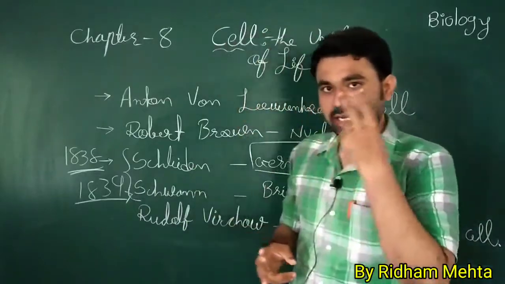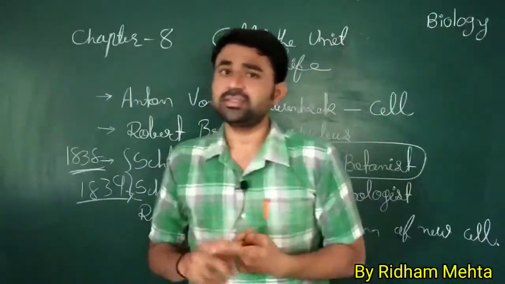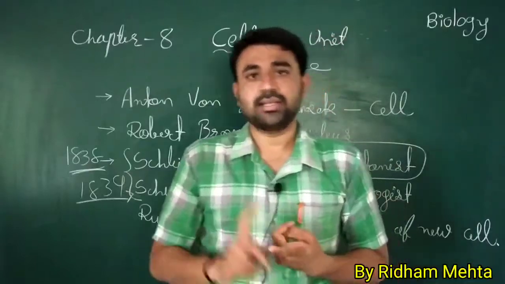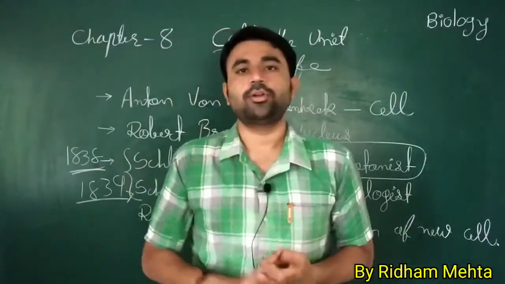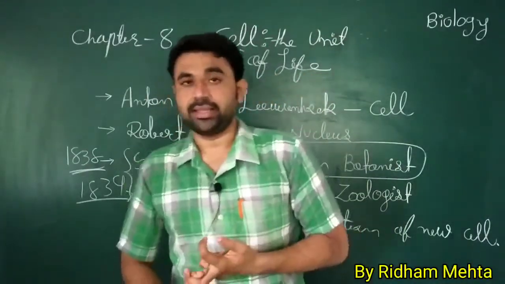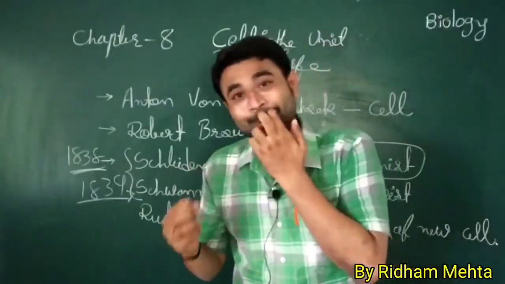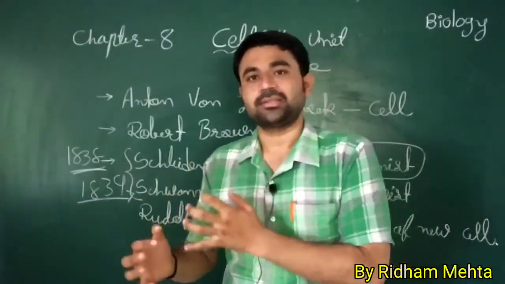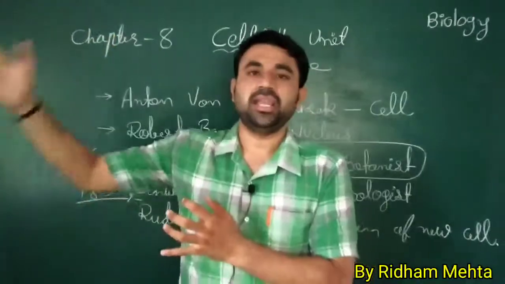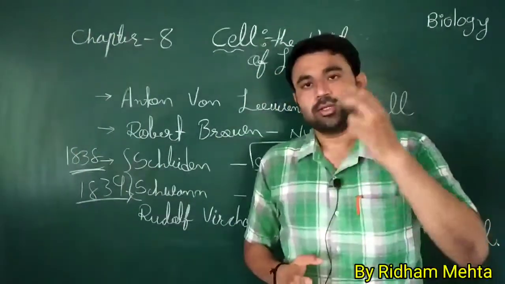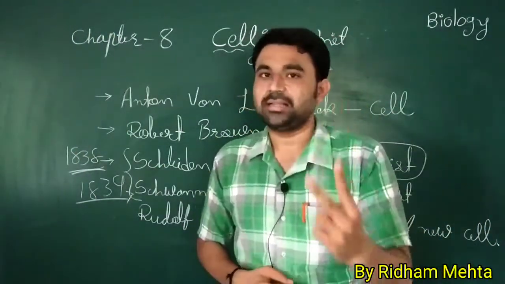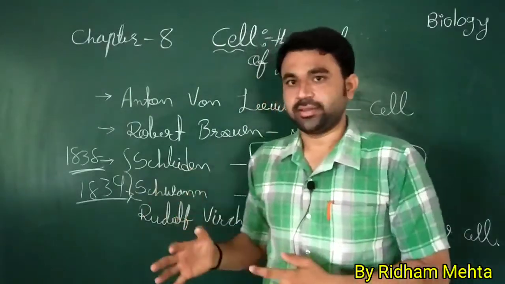So there are two rules. First is the cells and their products are the components of our body, and the second thing is, newly formed cells come from the pre-existent cells. Okay, so these are the two parts of cell theory. ओके, इसको cell theory बोलते हैं.